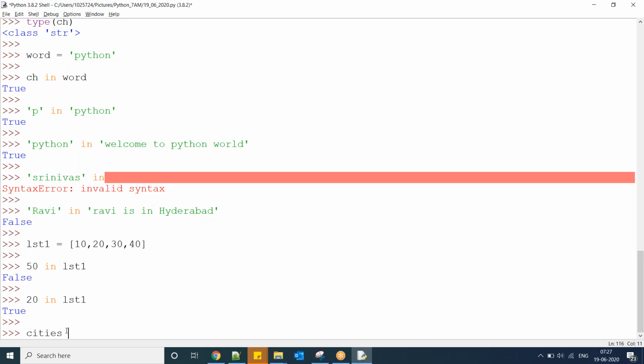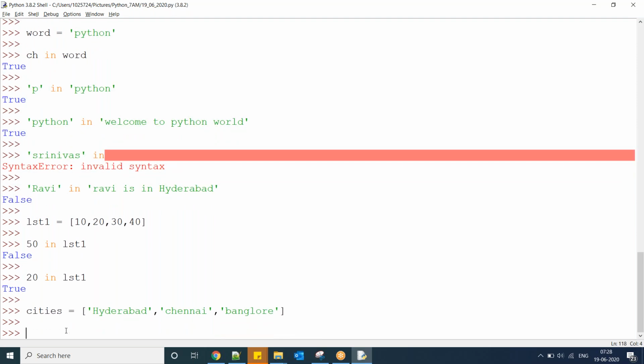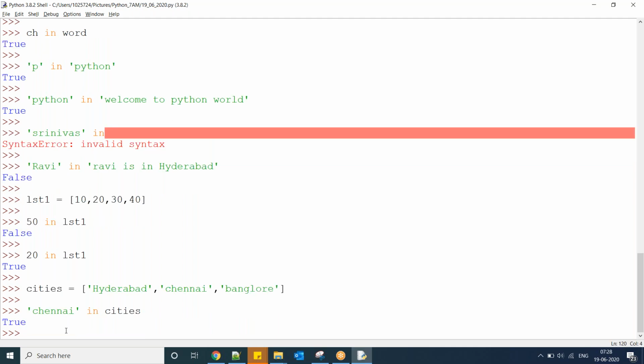Similarly, I have cities, and I want to search whether a city is in the list or not. Is Chennai in cities? If it is there, it returns the Boolean value true. Otherwise, it returns false.